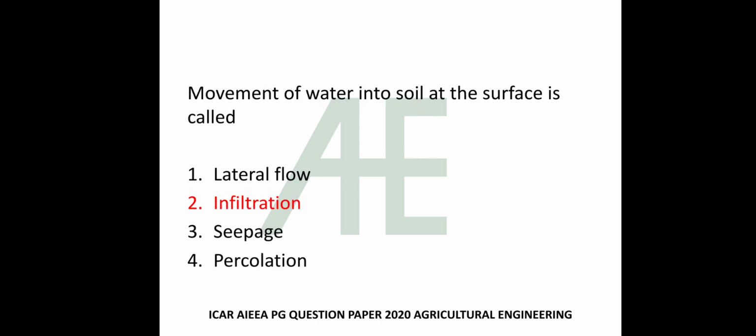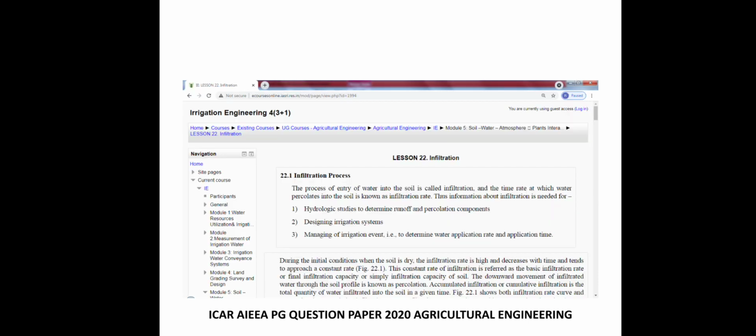Movement of water into soil at the surface is called lateral flow, infiltration, seepage, percolation. The answer is infiltration, C. The process of entry of water into the soil is called infiltration, and the time rate at which water percolates into the soil is known as infiltration rate.